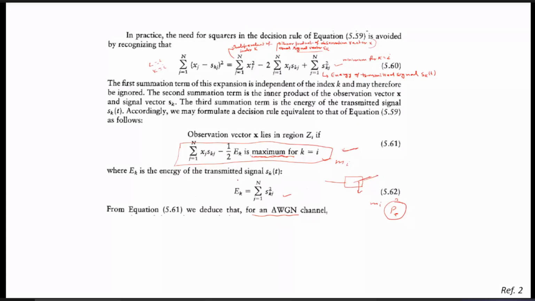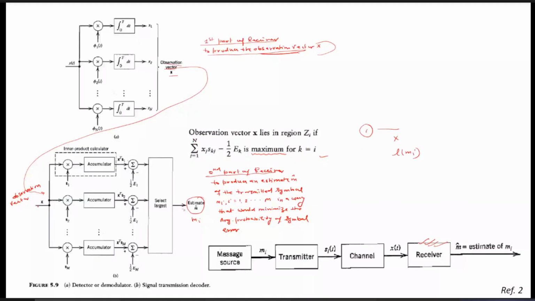Here we want to maximize this factor, which is nothing but the summation over j from 1 to N of x_j s_kj. In place of summation, we can use the accumulator, and in place of making the product of these two, we can use the product modulator. You can see the same expressions are written here also, for convenience: summation over j equals 1 to N of x_j s_kj. So the N-dimensional vector is multiplied by s_kj, and then the data is accumulated.